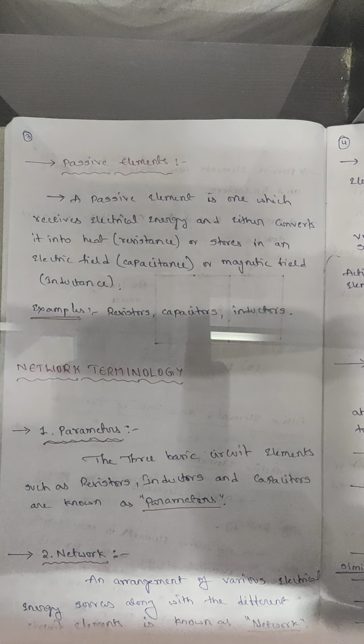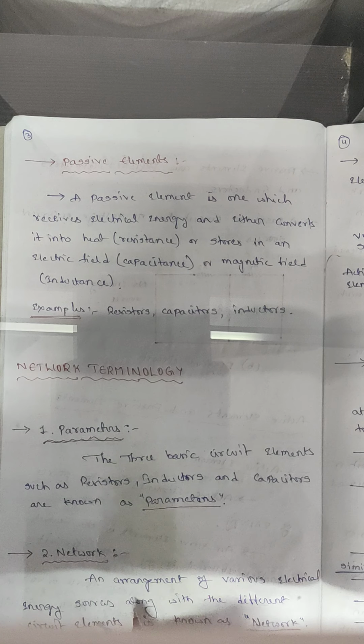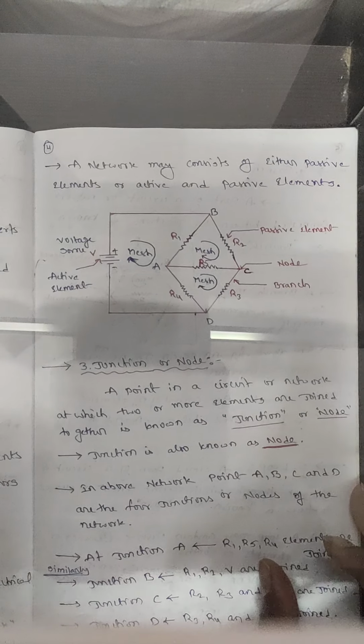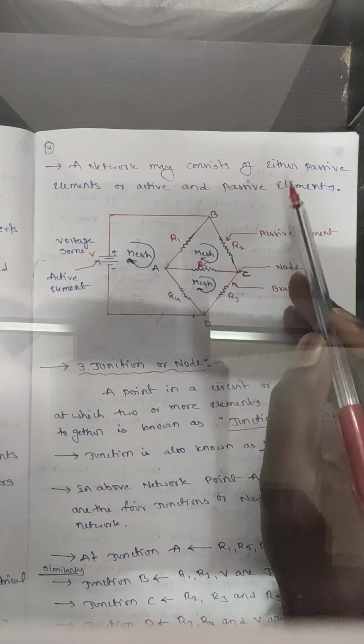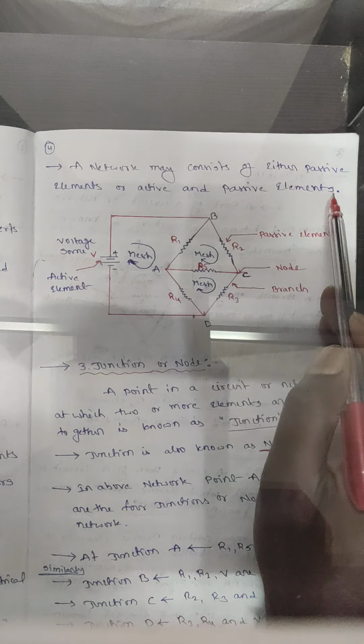Okay, we'll see the definition. An arrangement of various electrical energy sources along with different circuit elements is known as a network. Or simply we can say that it consists of either passive elements, or active and passive elements both.